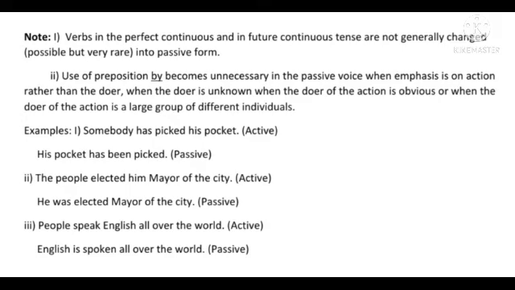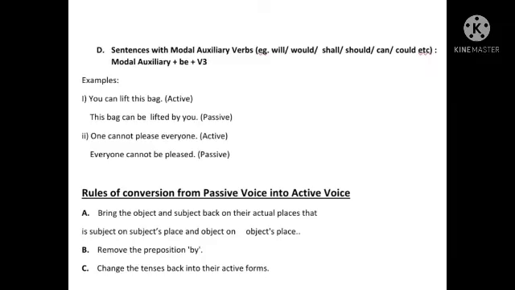People speak English all over the world. English is spoken all over the world by people. Again, by people is not necessary. We have to use be plus third form of the main verb when modal auxiliaries like will, would, shall, should, can, could, may, might, etc. are there. For example, you can lift this bag.